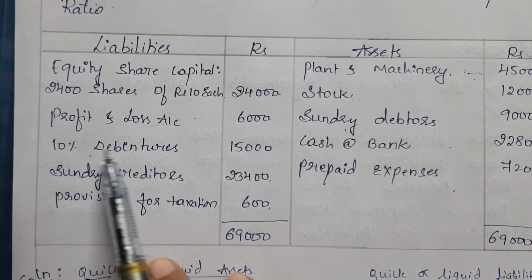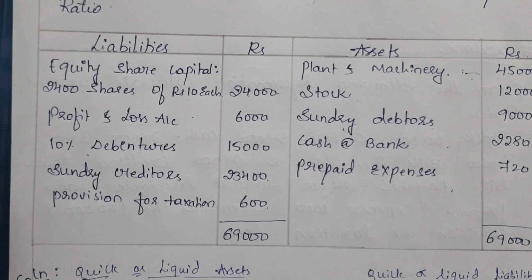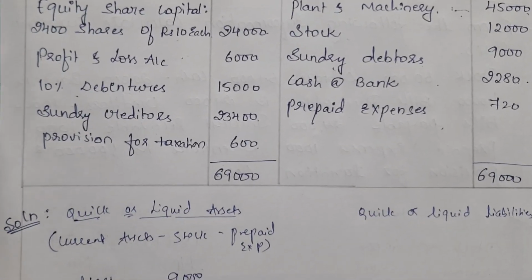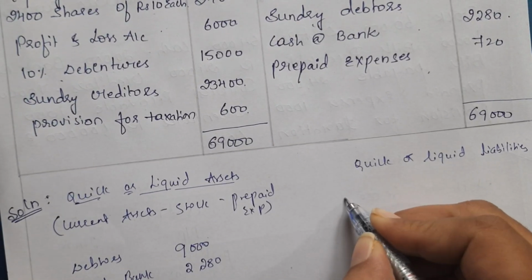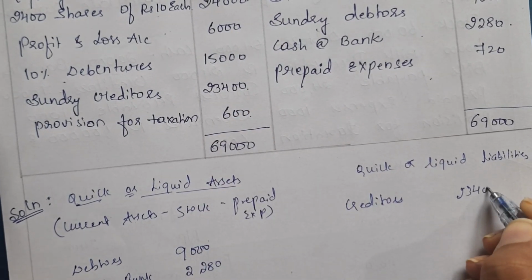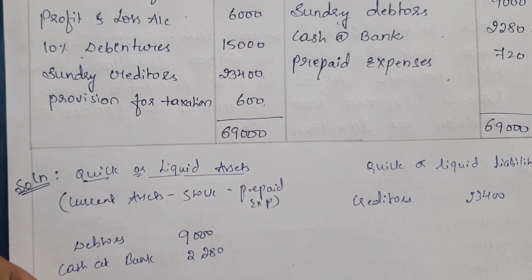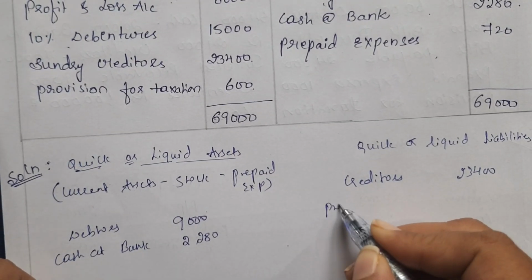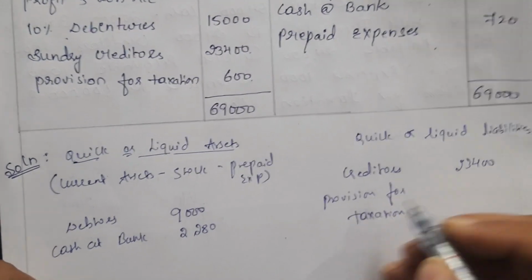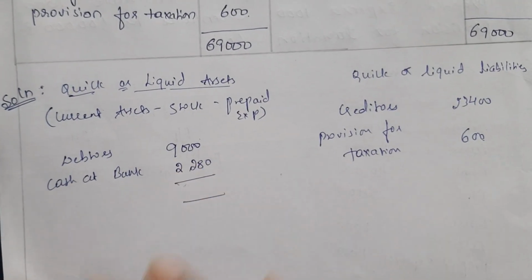Then we have 10% debentures. Again, we know debentures are long term liabilities, not short term liabilities. Then we have sundry creditors. Sundry creditors are our current liabilities or short term liabilities, so we can take it here: creditors rupees 23,400. And the provision for taxation, as I told you, provision is again a current liability: provision for taxation rupees 600.